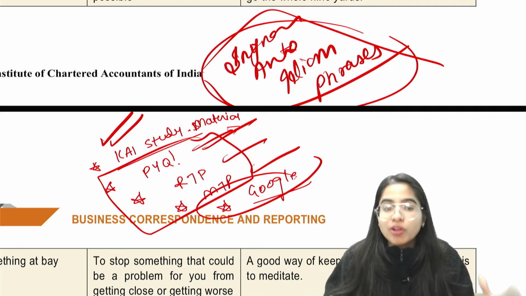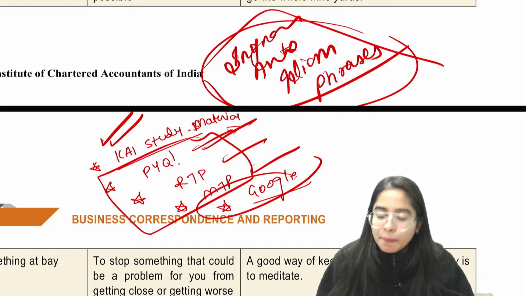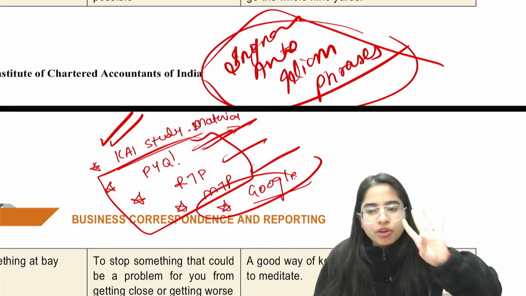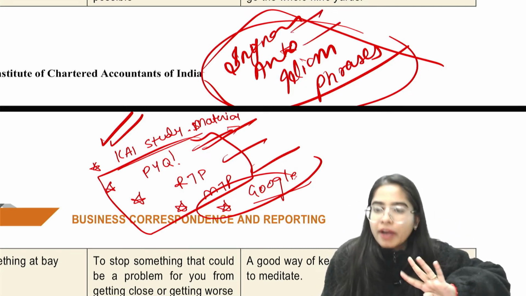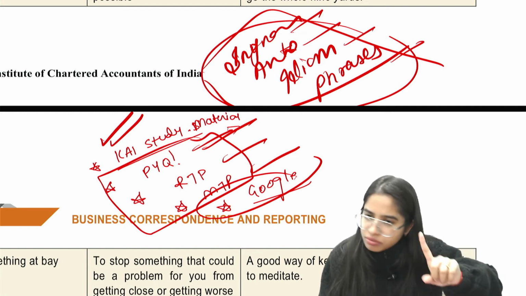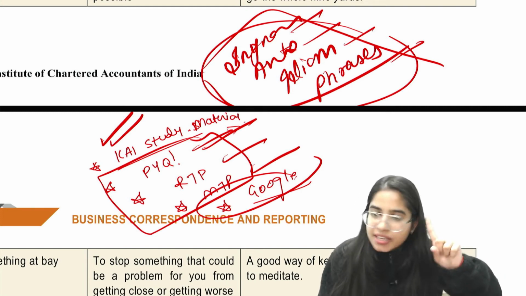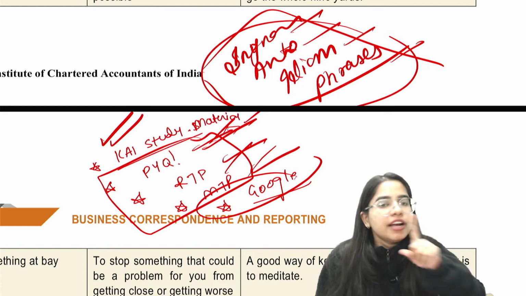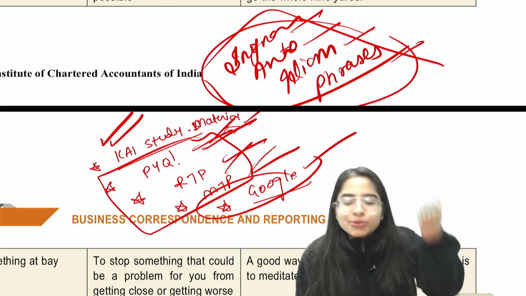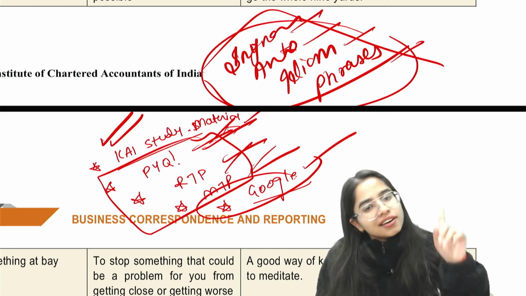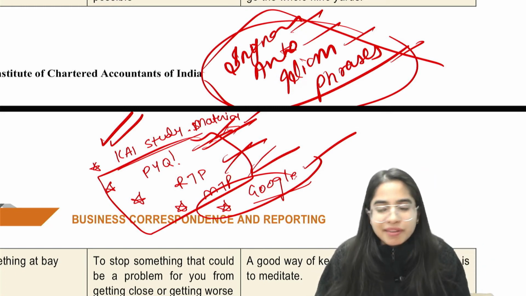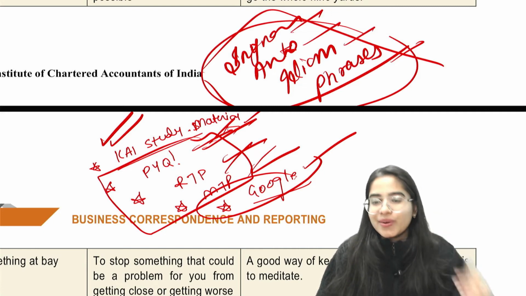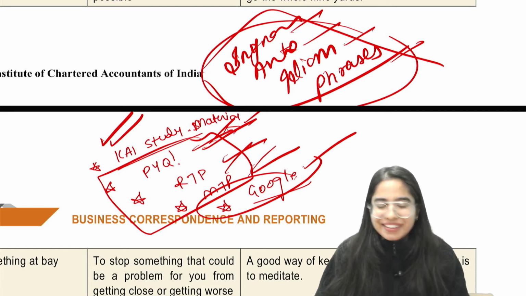You cannot mug up the meaning of all the words from the dictionary. But yes, do the selective study. Root words, prefix, suffix, all you can ignore. You can study selectively only these four topics from vocabulary: synonym, antonym, idiom, phrases, and read all the synonyms, antonyms, idioms, phrases of the ICAI study material, PYQ, RTP, MTP. After that, if you get time, Google, and from the first 2 to 3 websites of the Google search, refer to all the synonyms, antonyms, idioms, and phrases just once. Definitely, you would be able to get an edge in your CA Foundation Law and BCR paper. Thank me later for this strategy.